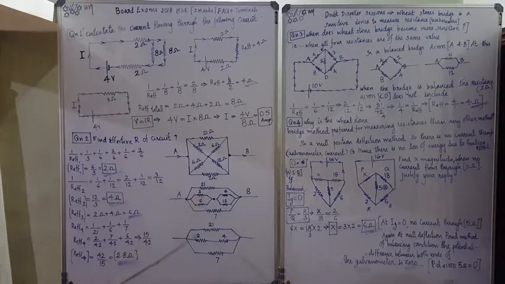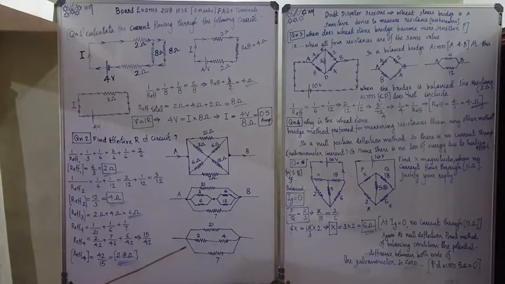We can replace this by 2 ohm. Again, for R effective 2: 1 by R effective 2 is equal to 1 by 6 plus 1 by 12. Making the denominator same, 3 by 12. Then R effective 2 is equal to 12 by 3, that is 4 ohm. Replacing the whole by 4 ohm.